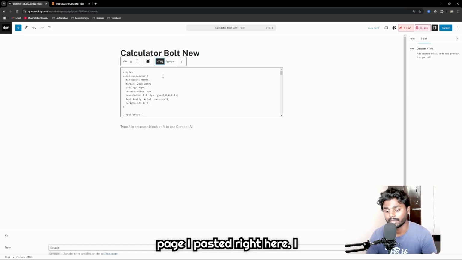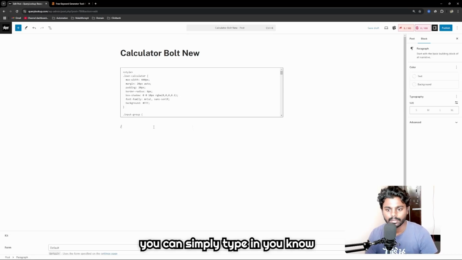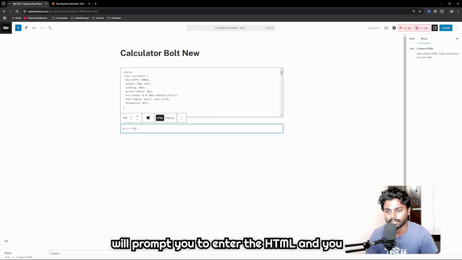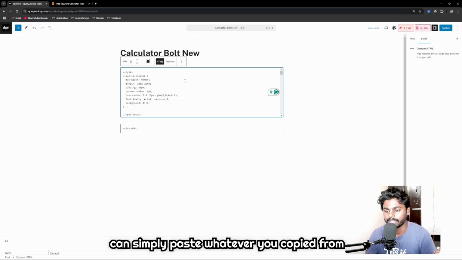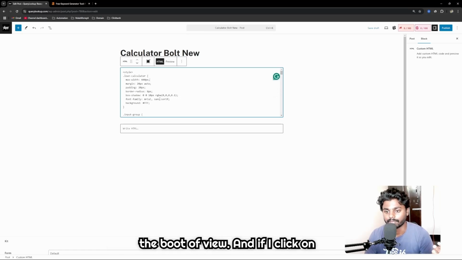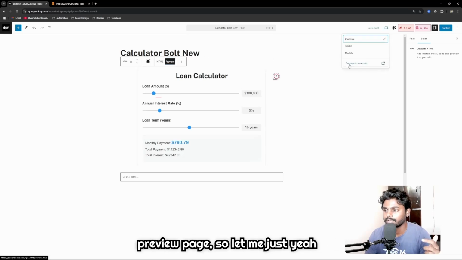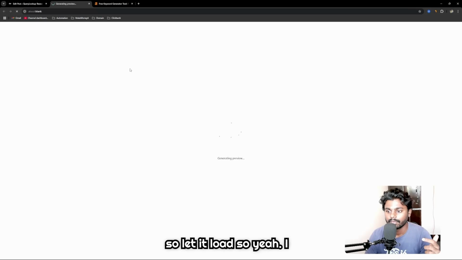I pasted in a blog post. Now you can simply type in slash and go to the custom HTML, and it will prompt you to enter the HTML, and you can simply paste whatever you copied from the Bolt.new. And if I click on preview, and if I take it to the even more preview page, so let me just let it load.